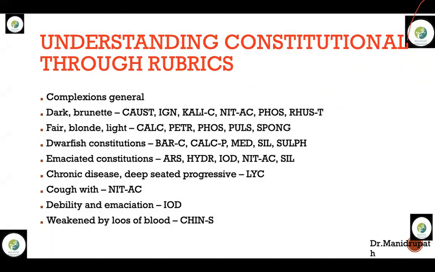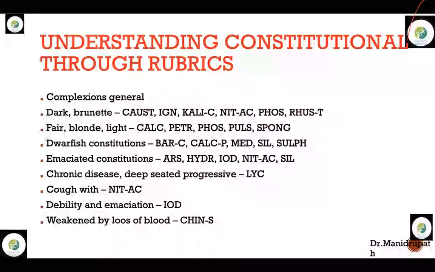Chronic disease with deep-seated progressive course is Lycopodium. In chronic complaints, I can say Lycopodium is a neglected pneumonia. If a patient suffers with a lot of pneumonia, a lot of upper respiratory tract infections, over so many chronic years, Lyco can be given based on totality. Neglected pneumonia is Lycopodium. That is why Lycopodium is such a deep acting remedy.